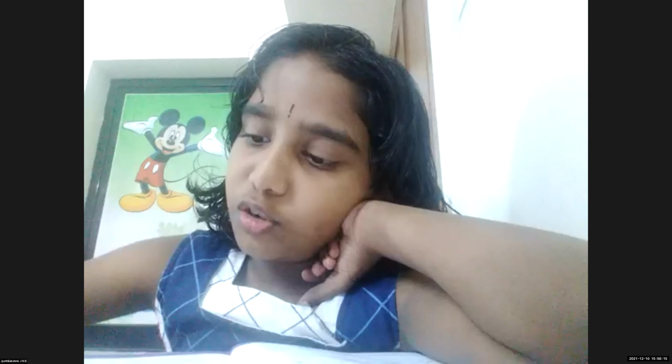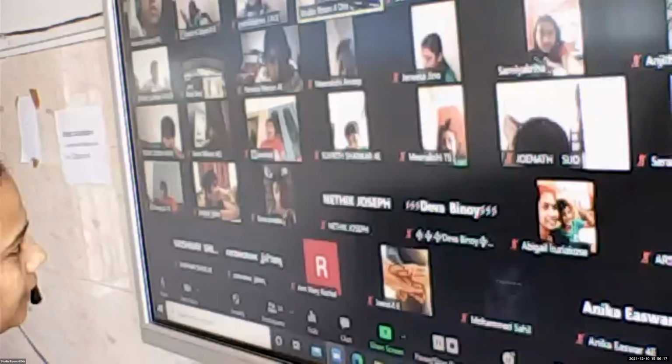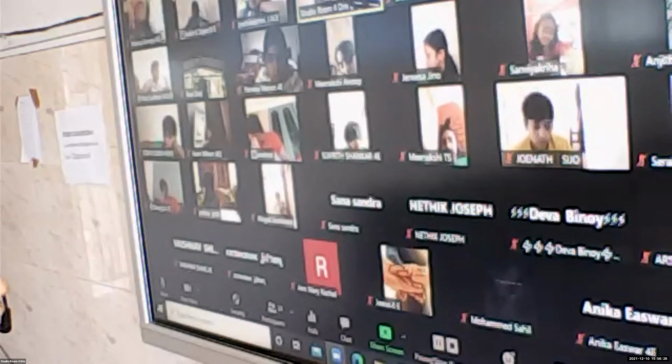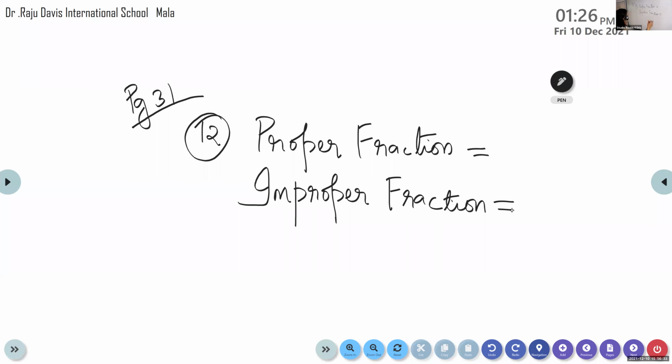Ma'am, I can write my choice. She is asking whether she can write any fraction. Yes, you're speaking about question number 12. I said you can write any example. If I write a proper fraction, 3 by 5, the numerator will be smaller. For improper, you can write anything, like 13 by 7, but the numerator should be greater and the denominator smaller.